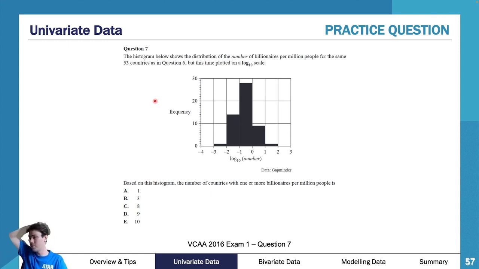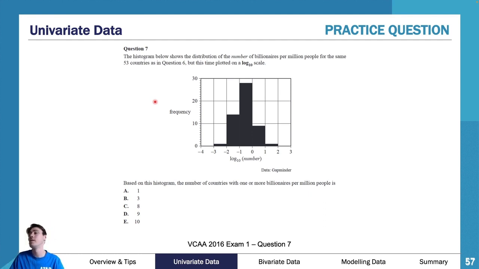Based on this histogram, the number of countries with one or more billionaires per million people is... So this is the number of billionaires per million, and it's counted in each country. They counted how many billionaires per million people there were in each country, and then for each country, they were like, all right, so there are 5 billionaires per million, we'll do a log scale and we put it in.